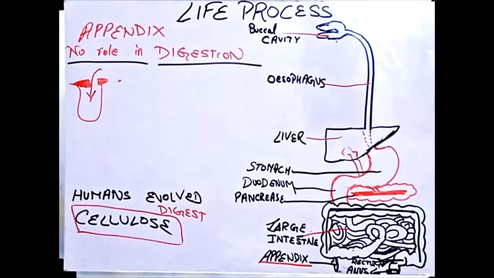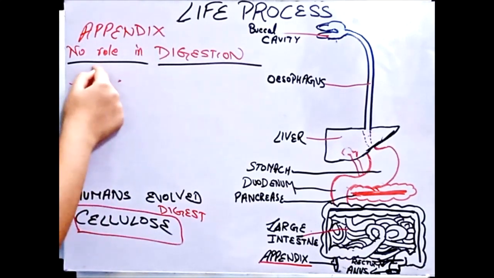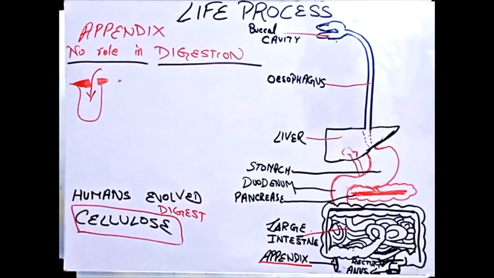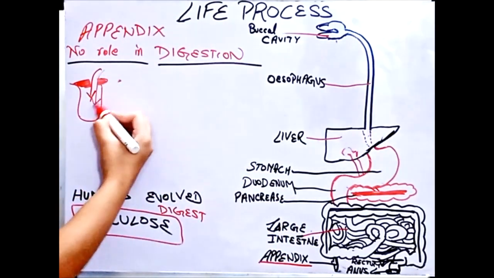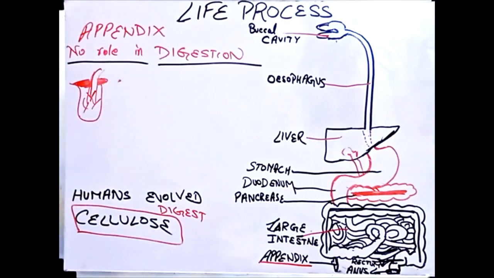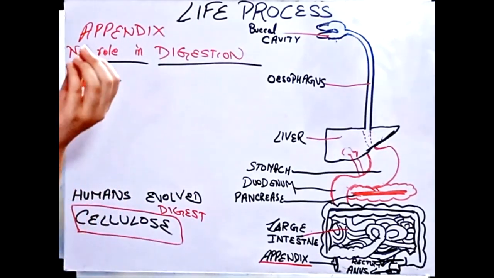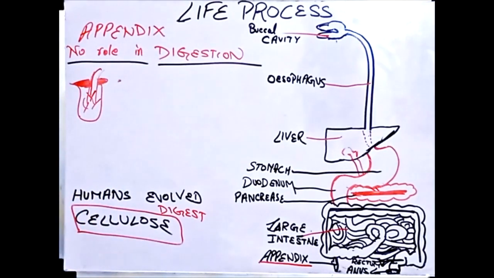But now the thing is, the appendix can only digest cellulose. So what will happen now? As soon as this food enters, it will start paining. It will start paining, and once the diaphragm is ruptured, daily whenever you eat something, whatever gets in will keep going into your appendix. So when you start feeling like wow, it's too much, you will visit your doctor, and he will tell you that your food has entered the appendix, or they can see that your appendix needs to be removed. So what will they do?